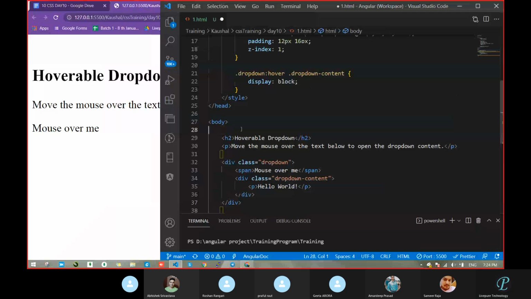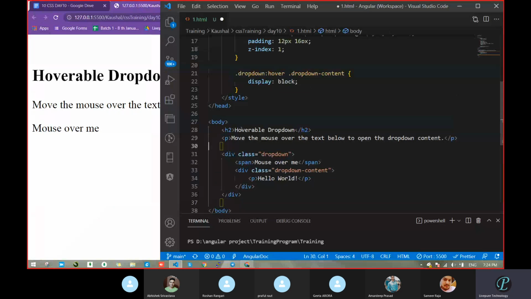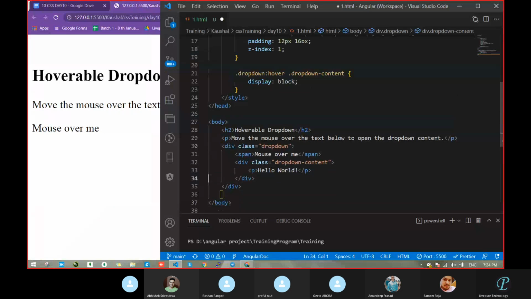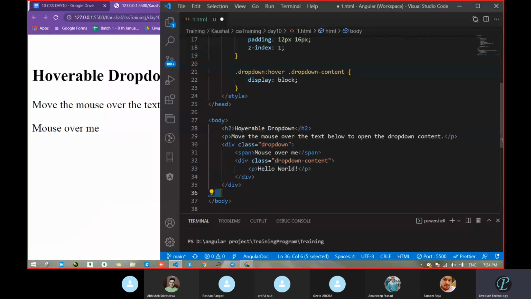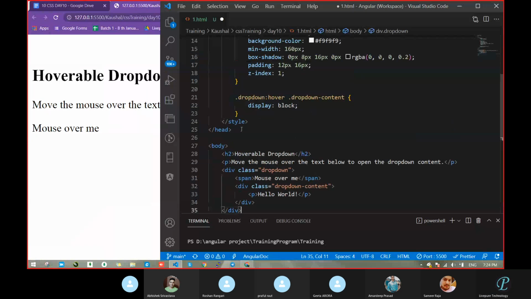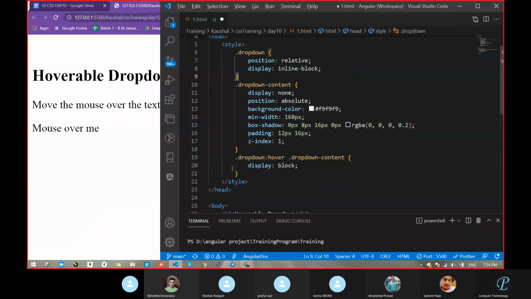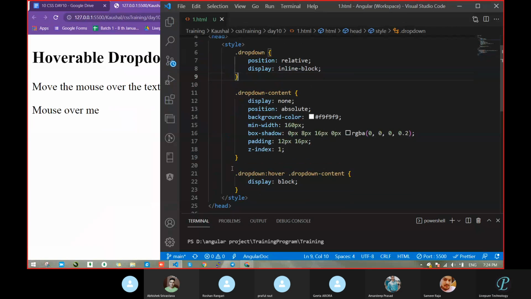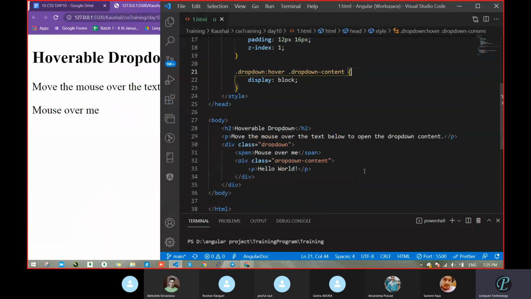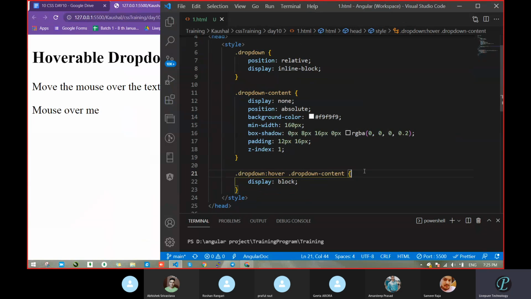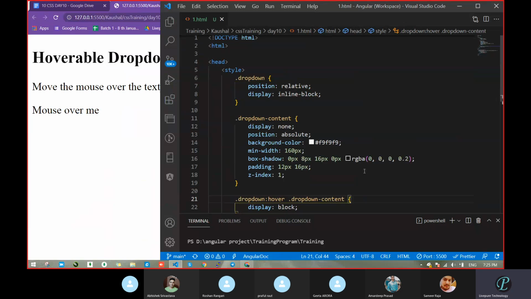Okay, just let me add my style first. Class drop down class. Okay, fine. So from this one, what are you getting from this style?